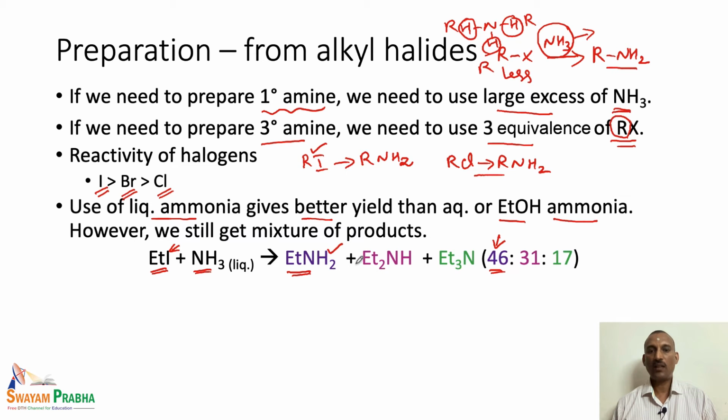But this reaction does not stop here. The reaction also continues to give the secondary amine in 31% yield and also the tertiary amine with 17% yield. In other words, if you look at the product ratio, 50% of the primary amine is formed along with the combination of secondary and the tertiary amine in 50% yield. So, that means this reaction is not a very selective method for the preparation of primary alkyl amines.